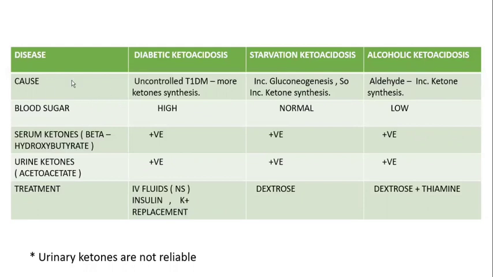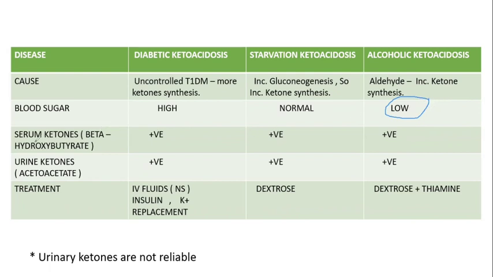Then what will be the difference in these three conditions? If you see the blood sugar, diabetic ketoacidosis is mainly due to uncontrolled diabetes, so the blood sugar will be elevated. But in case of starvation ketoacidosis, the blood sugar will be normal. And in case of alcoholic ketoacidosis, the blood sugar will be low, because these patients take alcohol in large amounts, which will damage the liver, so the liver may not function properly, so the gluconeogenesis is not proper, so they may have low glucose in blood.